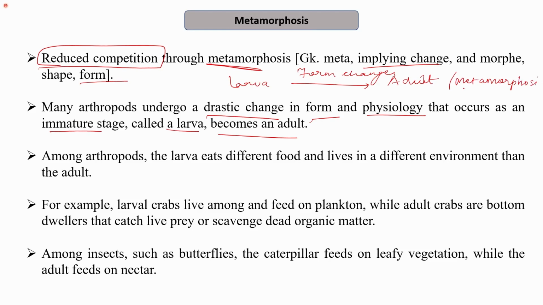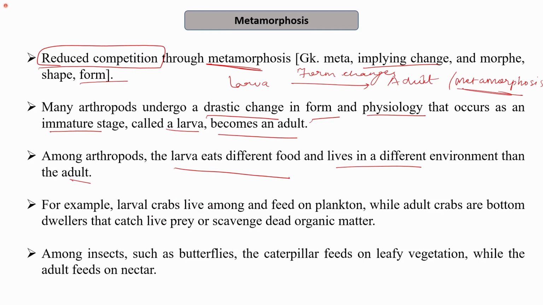Among arthropods, how they reduce this competition is that the larvae eat different foods and live in different environmental conditions than the adult. This is how they reduce the competition between the larva and the adult itself, between the young stage and the adult stage.